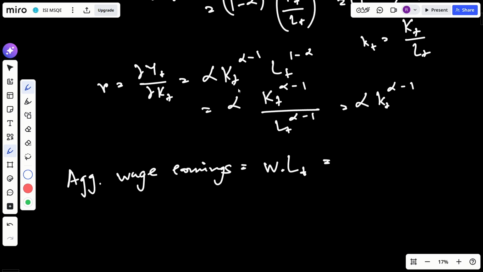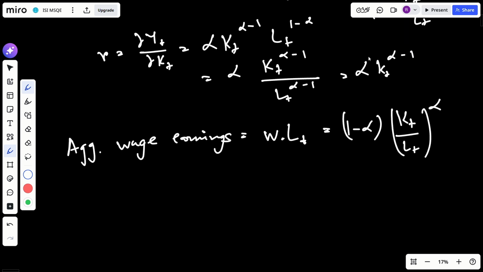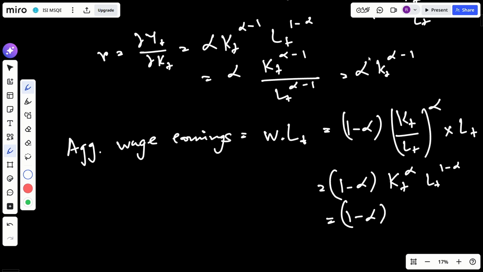So W is nothing but 1 minus alpha times (K_t divided by L_t) to the power alpha, and I will multiply this with L_t. So I will have 1 minus alpha times K_t to the power alpha and L_t to the power 1 minus alpha. I can write this as 1 minus alpha times Y_t. You can see that this is nothing but a share of the total output.